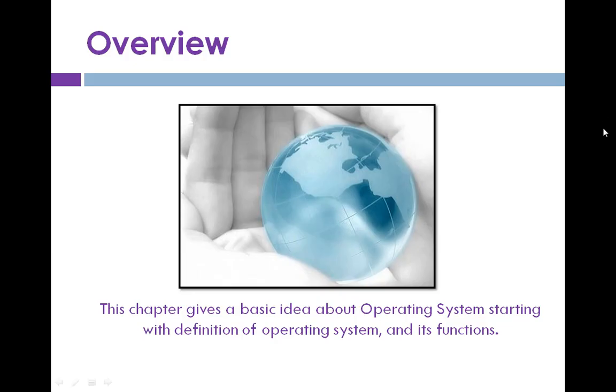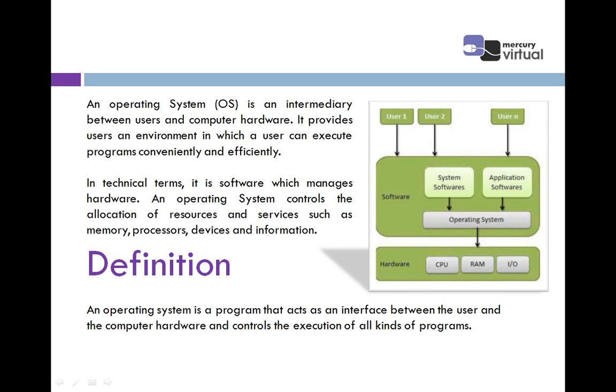First of all, this chapter gives you a basic idea about the operating system, starting with the definition of operating system and its functions. What functions are available that the OS can provide? I will give you an overview of the operating system. As I told you, operating system is an intermediate between the user and the hardware. If I am the user using the system, there is a mandatory requirement for the operating system. So it behaves like a mediator between the user and the hardware.